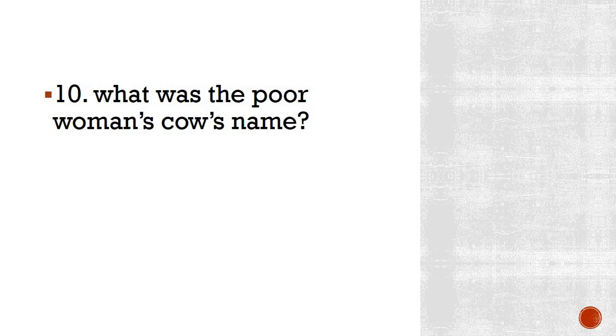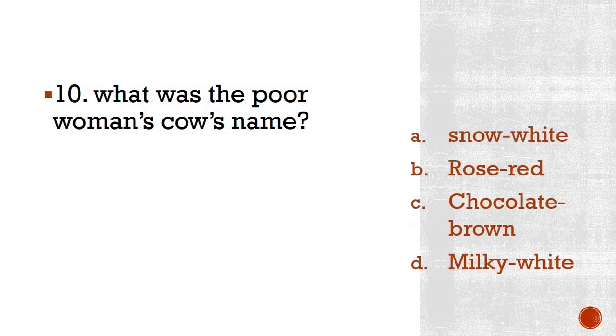Whether it is a woman's cow or whether it is a Jack's cow, it's one and the same, because poor woman refers to Jack's mother. Options are Snow White, Rose Red, Chocolate Brown, Milky White. So what was the name of Jack's cow or poor woman's cow?